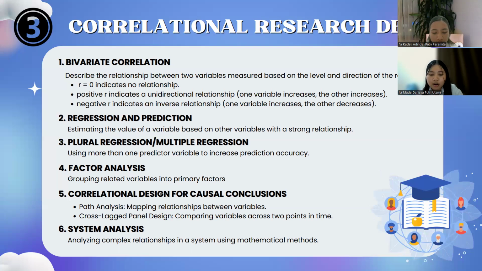And then cross-lagged panel design is used to measure the relationship between two variables at two different time points. By comparing data from different times, this approach can provide insight into possible cause and effect relationships, although it remains not as robust as experimental research in determining causality.